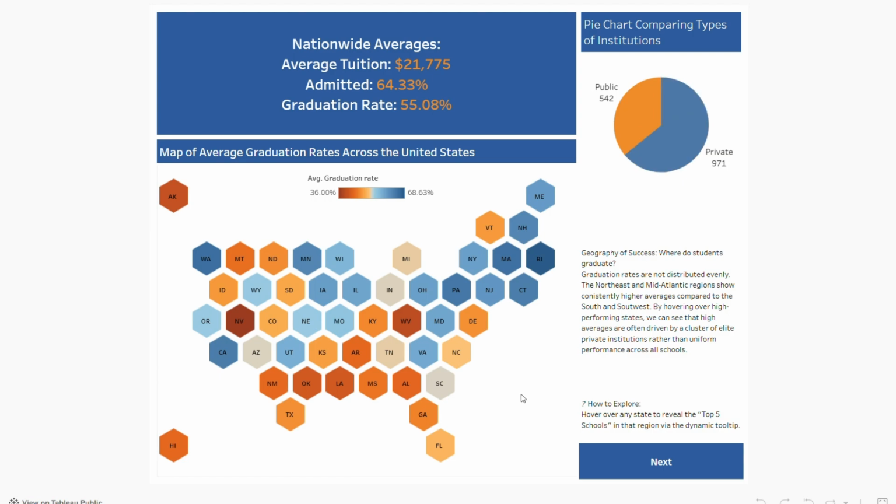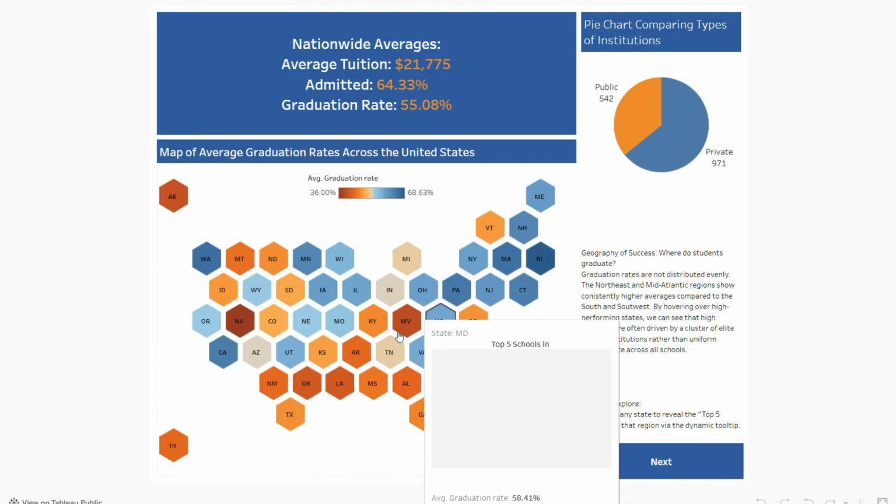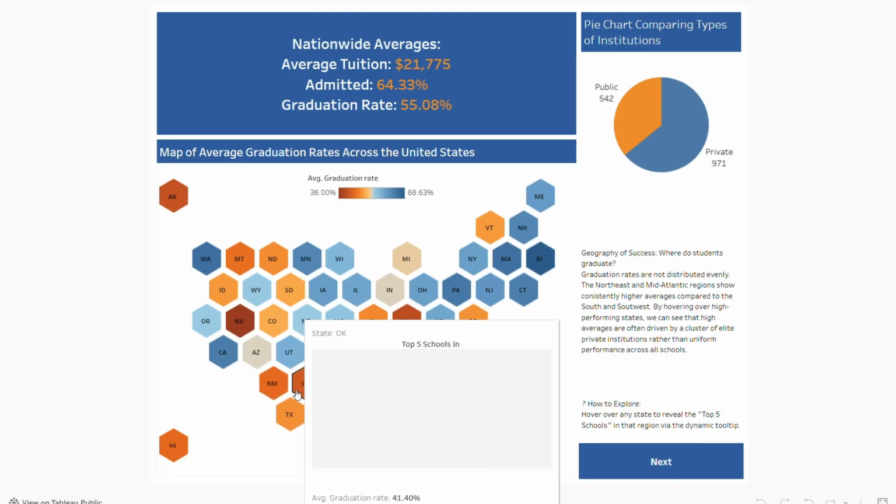You can see that the graduation rates are not distributed evenly. The Northeast and Mid-Atlantic regions show higher averages, while the Southern and Southwest ones have lower averages.